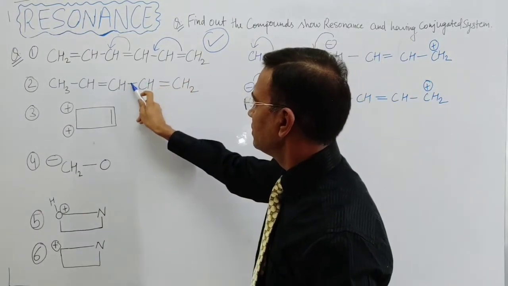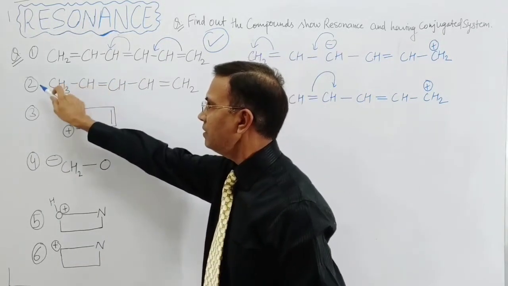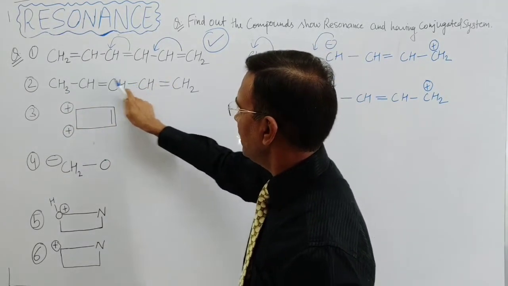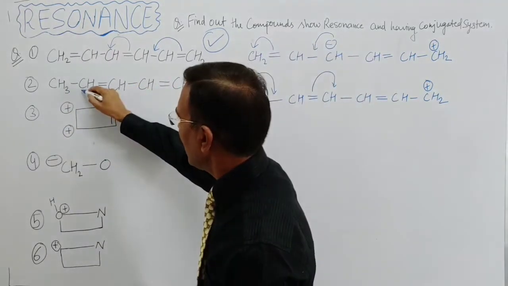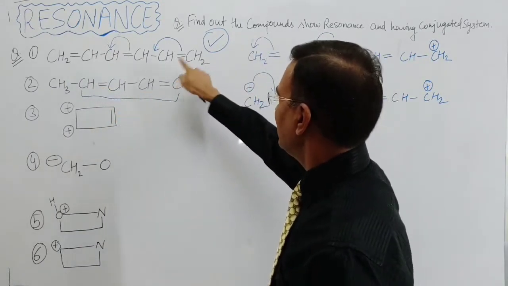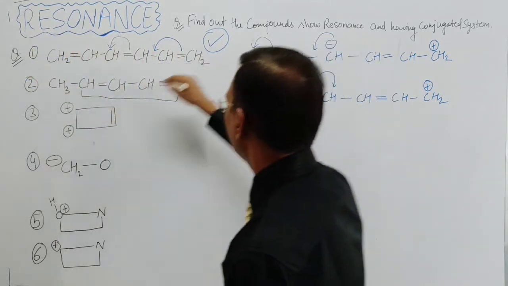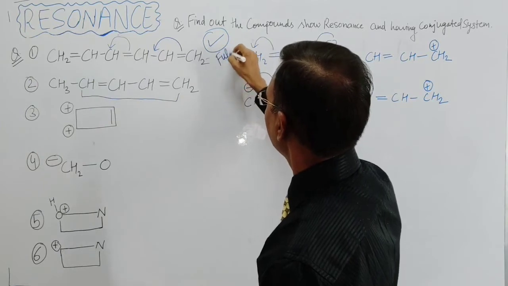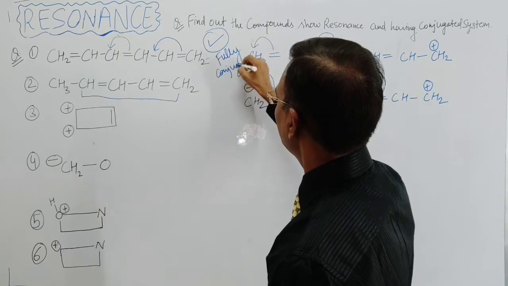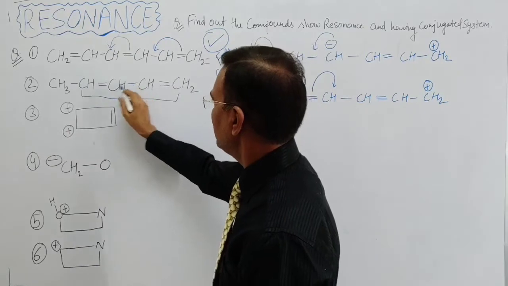In the next question, double bond, sigma bond, double bond, sigma bond and no further double bond. That means double bond, sigma bond and double bond. The conjugation is up to this carbon. So in this, the conjugation is between this carbon up to this carbon. So it is fully conjugated. Fully conjugated. So now this is double bond, single bond, double bond.